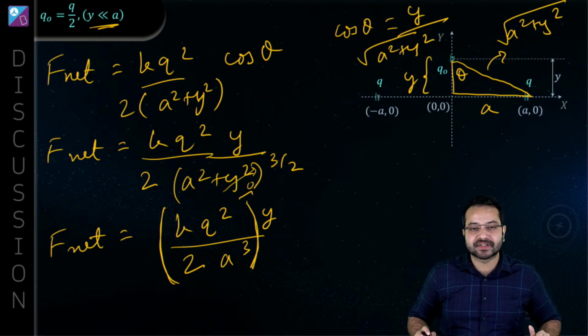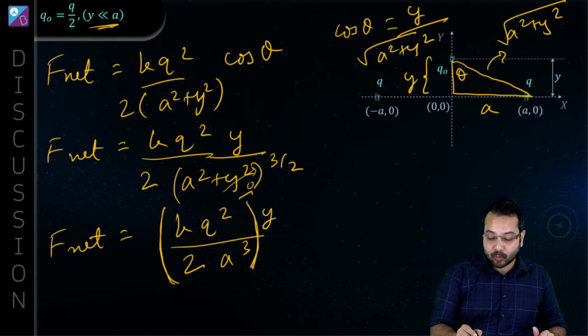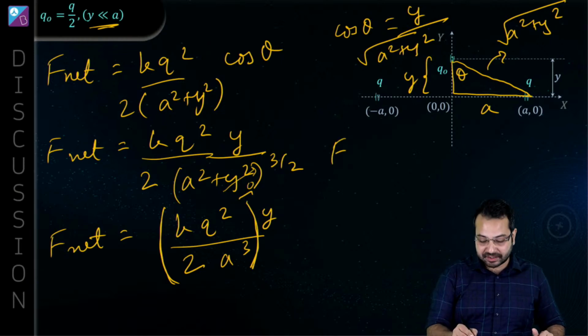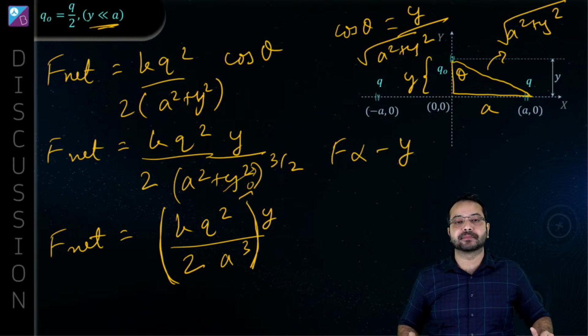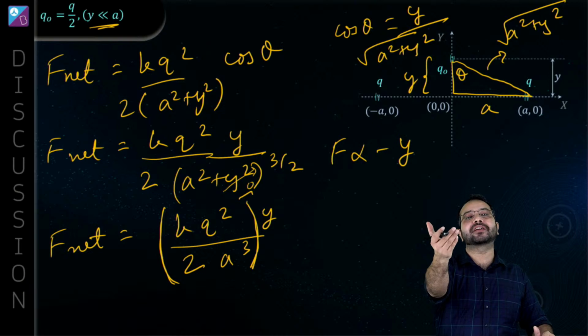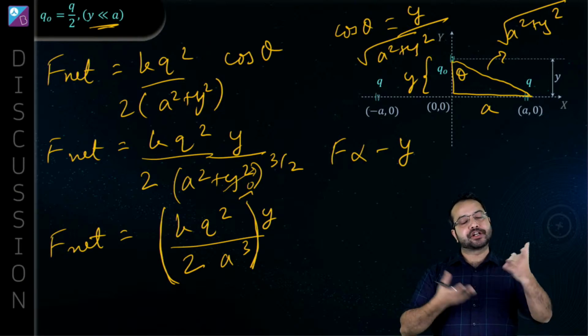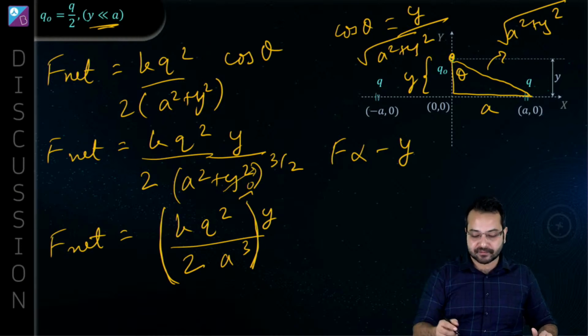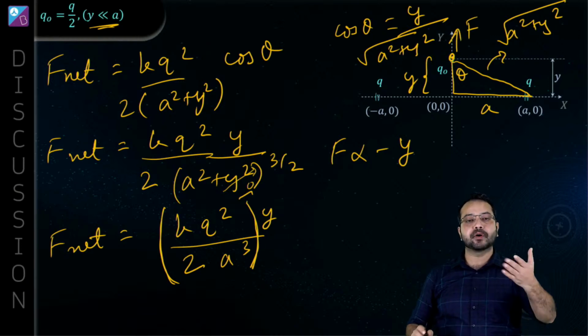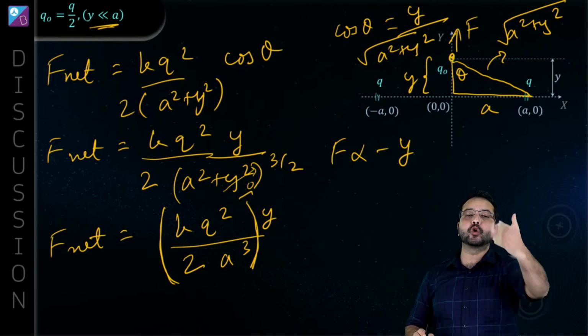Because it is a related concept over here, we should discuss that. When we are talking about SHM, the force should be proportional to the negative of displacement. Otherwise the particle is never going to come back to the origin, so it is not going to be SHM. Here the particle is displaced in the positive direction, the net force is also in the positive direction, so the particle is going to go away.